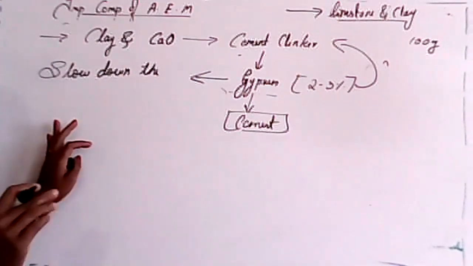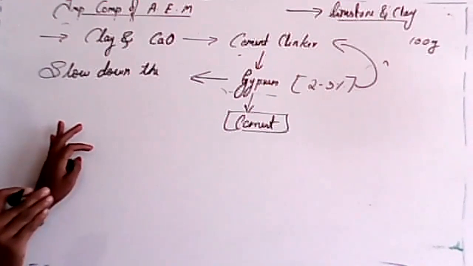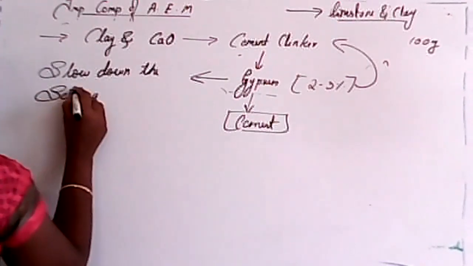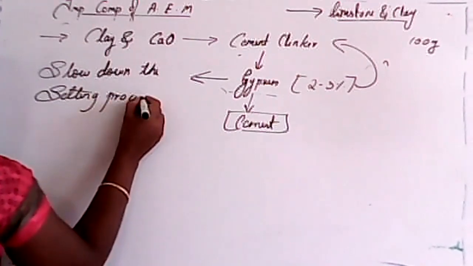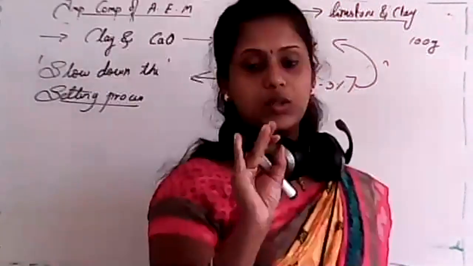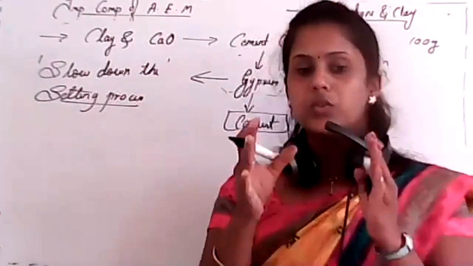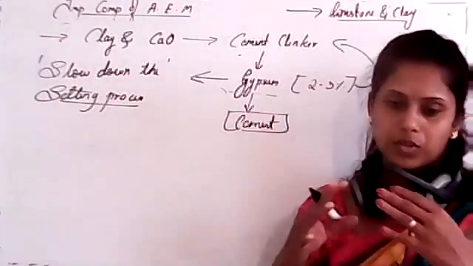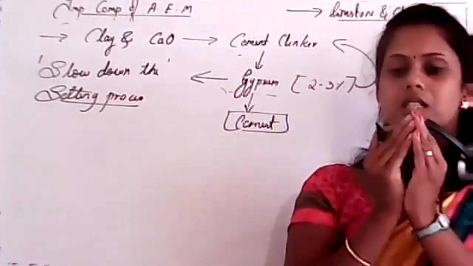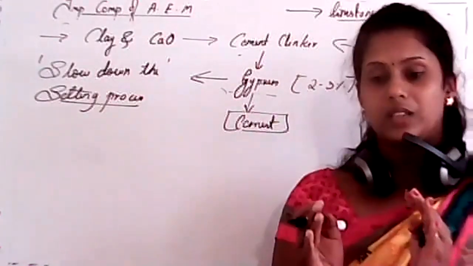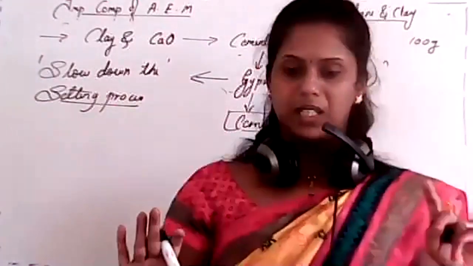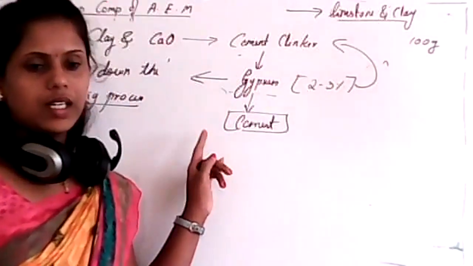Slow down the setting process. Very important, student. Setting process. It is not added for the hardness. Okay, it is not used for the hardness. It is used to reduce the setting process or setting speed, because cement must set slowly so that it will become harder. So that's why we use gypsum. Is it clear, student?